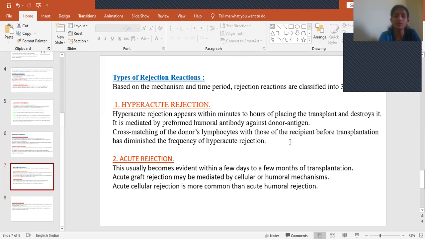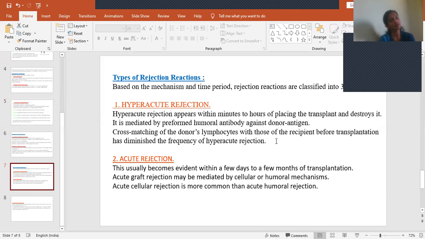Cross-matching of the donor's lymphocytes with those of the recipient before transplantation has diminished the frequency of hyperacute rejection. That means before going into transplantation, first we have to check this cross-matching. Consider blood transfusions: we collect a blood sample from the recipient and from the donor, about 2 to 3 ml each, and both are mixed, and we check for any clots. If clots are formed, we stop and will not give that donor sample to the recipient.